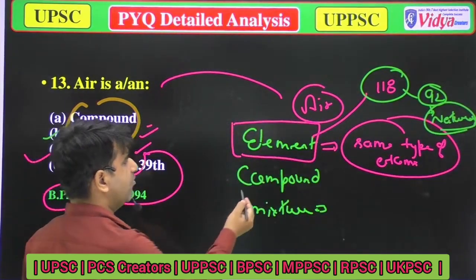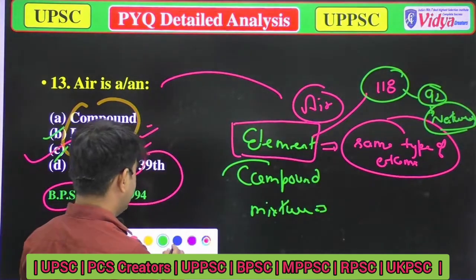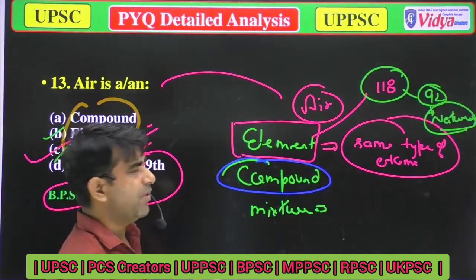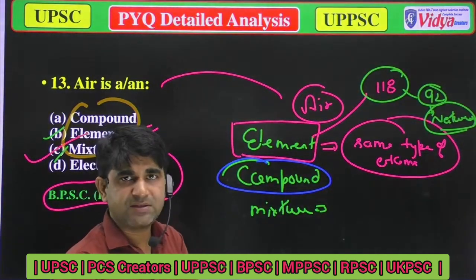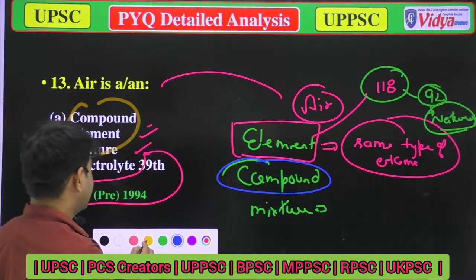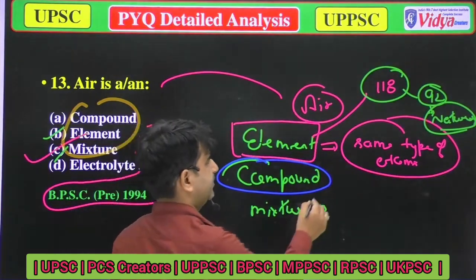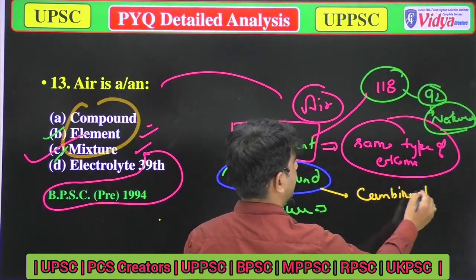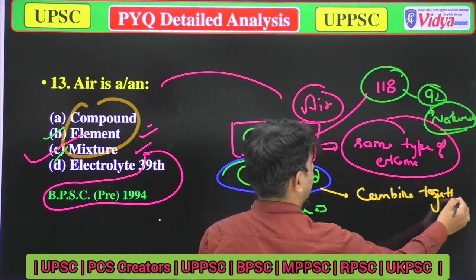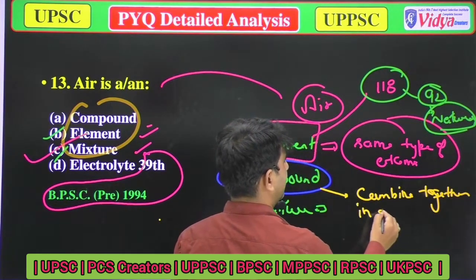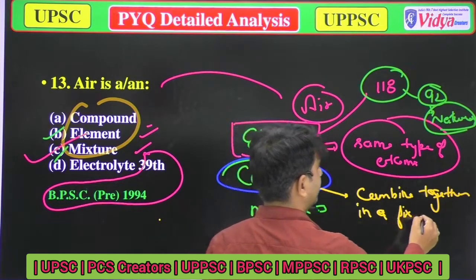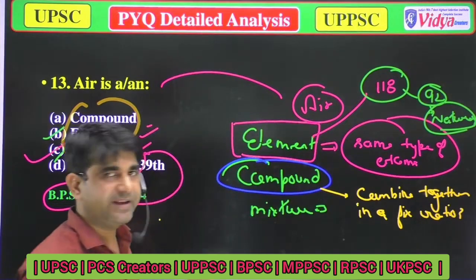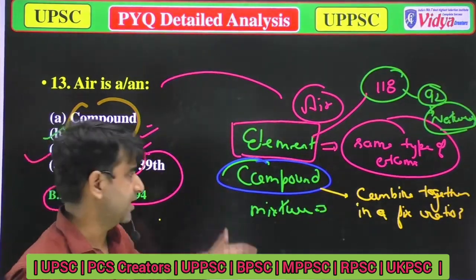Now, what is a compound? When two or more elements combine together in a fixed ratio, it makes a compound, like H2O.